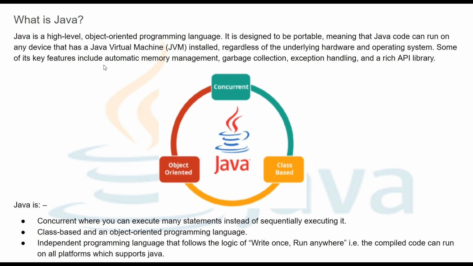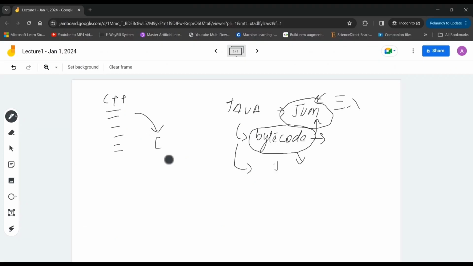Some of its key features include automatic memory management, garbage collection, exception handling, and a rich API library. What do I mean by memory management? In other languages like C and C++, we allocate memory with the help of malloc. If you are from that background, good. Otherwise, suppose this is a memory chunk. If we have to dynamically update something, we use malloc to engage this piece of memory.